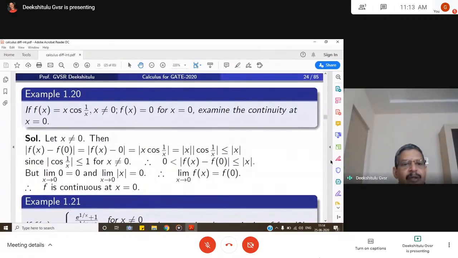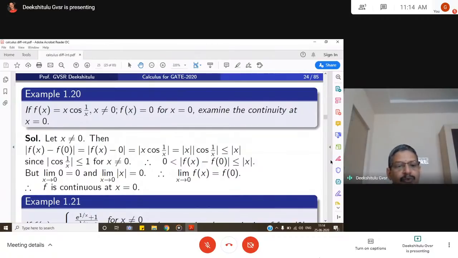See another example, f(x) = x cos(1/x) for x not equal to 0, and it is defined as 0 for x = 0. Examine the continuity at x = 0. Let x not equal to 0, then mod f(x) minus f(0), f(0) is defined as 0, so |f(x) - 0| = |x cos(1/x)| = |x| |cos(1/x)|. Because the cos function is always less than or equal to 1, |x cos(1/x)| is less than or equal to |x|. Since |cos(1/x)| is less than or equal to 1, clearly 0 is less than |f(x) - f(0)| is less than or equal to |x|.